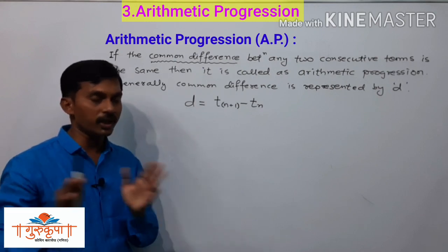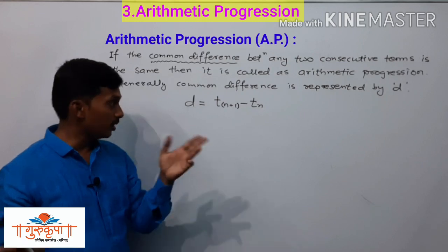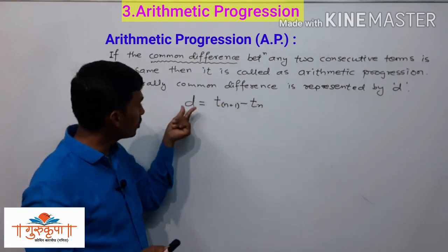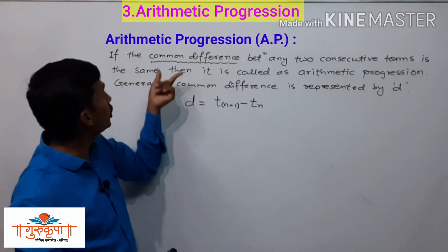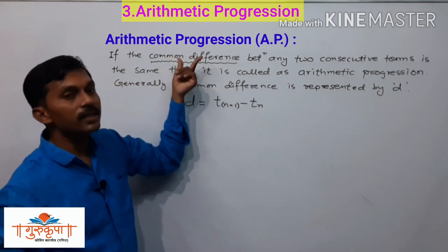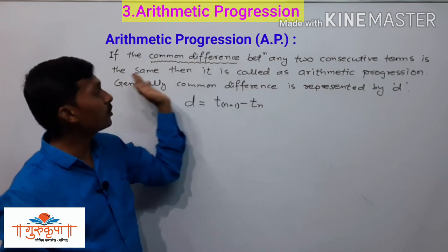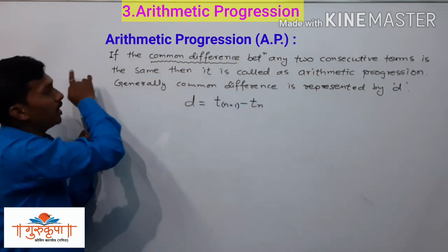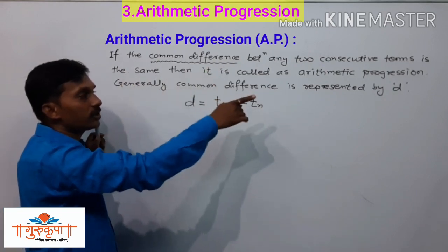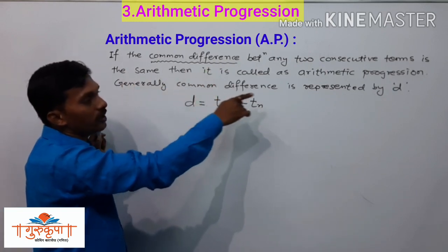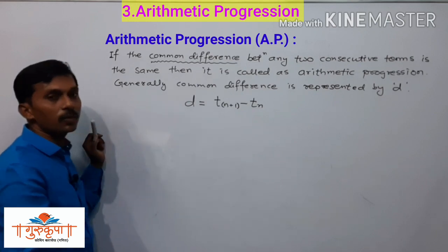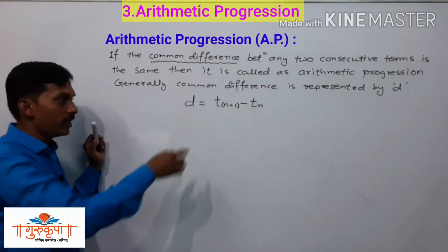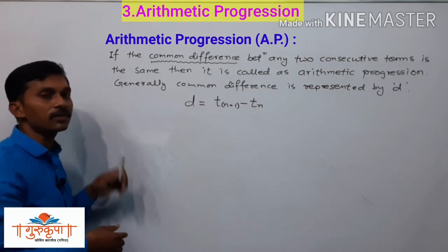What the term is there, we do not have to discuss. Next term minus previous term is called the common difference, and if this common difference is the same every time, then that progression is called an arithmetic progression. Here we write the definition of the arithmetic progression. Also we write that the common difference is generally represented by the small letter d, and it is found by d is equal to Tn plus 1 minus Tn.